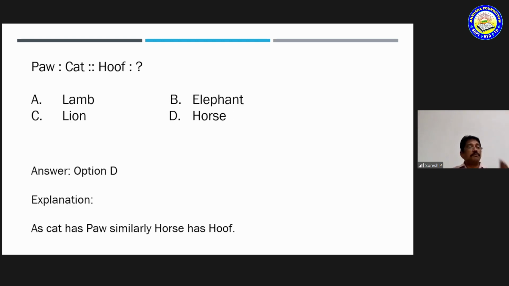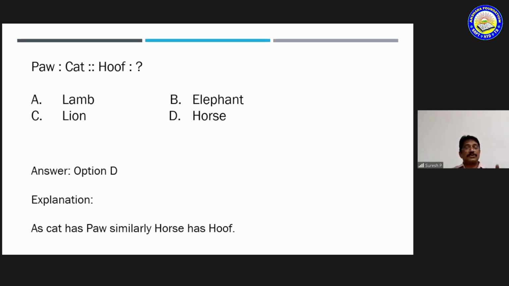Okay. Now, paw, cat, hoop, what do you think? Paw, generally, is a part of the cat. So hoop, in a very similar manner. Hoop also is a part of a cat. It's a body part of a cat. Paw is a body part of a cat. So, hoop is, what is the thing?